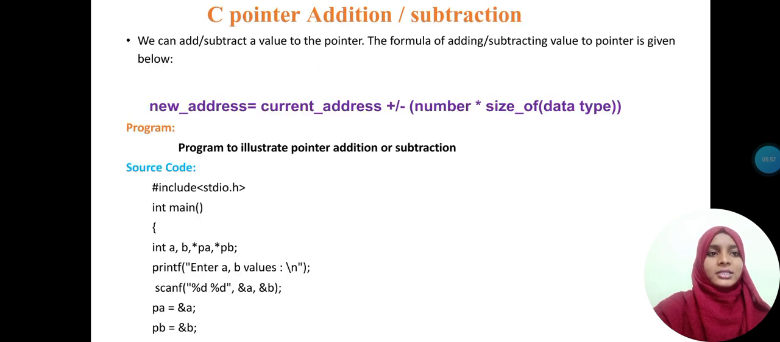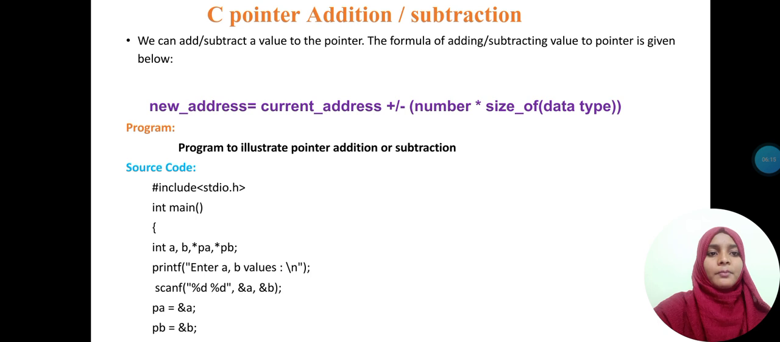C pointer addition or subtraction. We can add or subtract a value to a pointer. The formula for adding or subtracting a value to a pointer is given below: new address equals current address plus or minus number star size of the data.